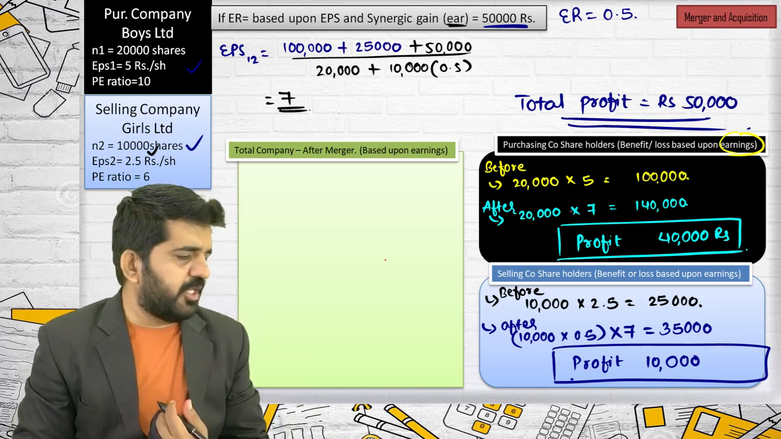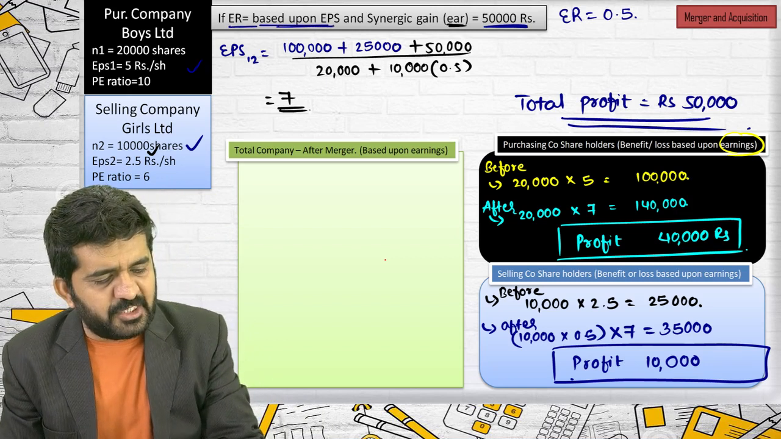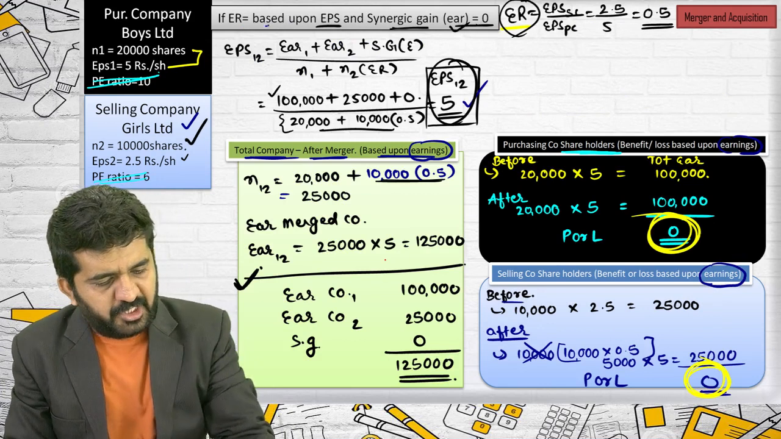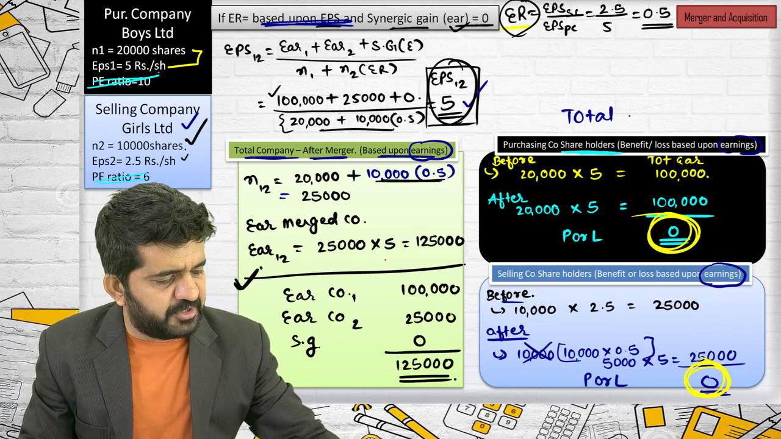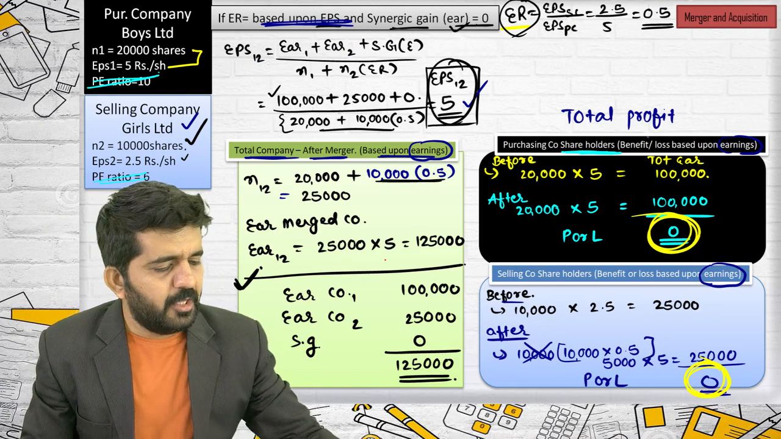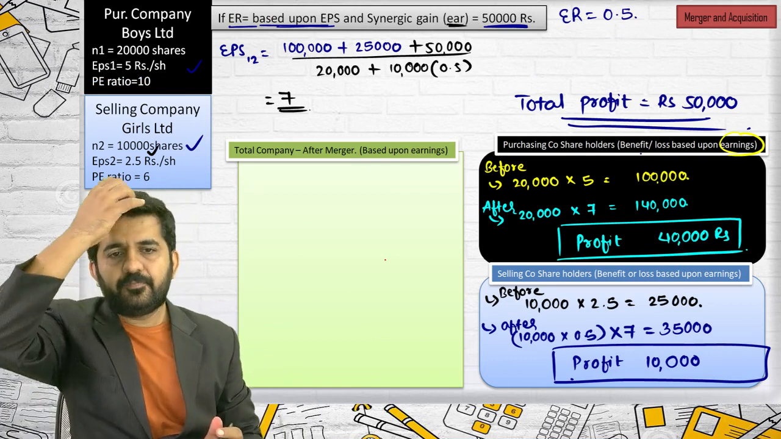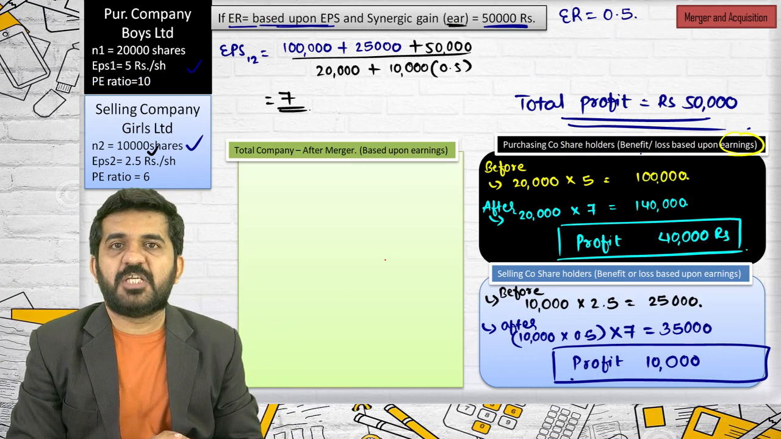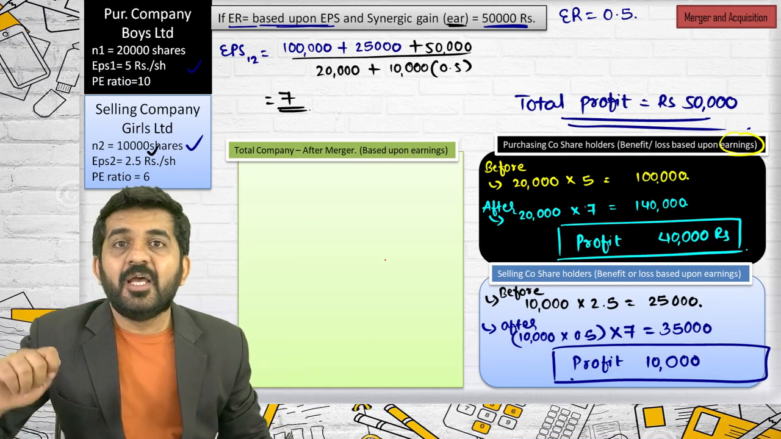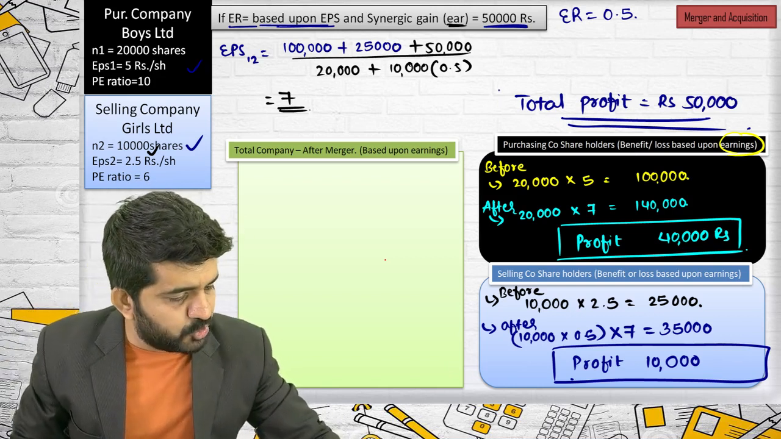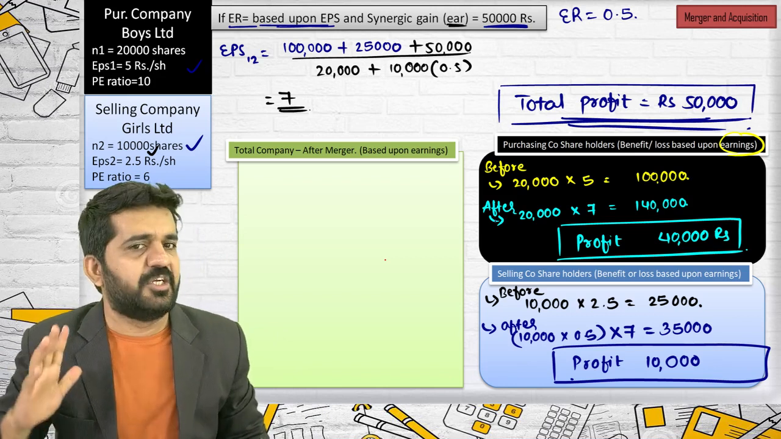Alright, Stuti, you are on the line. You need to give me the answer. If the ER is based upon EPS, I have done this first question. ER was based upon EPS. See the profits. Total profit was 0. How come your total profit is rupees 50,000? Sir, because of synergic gain. Because of synergic gain. And believe me, as the objective of the company is also earnings, synergic gain is also earnings. This total profit is nothing but synergic gain.